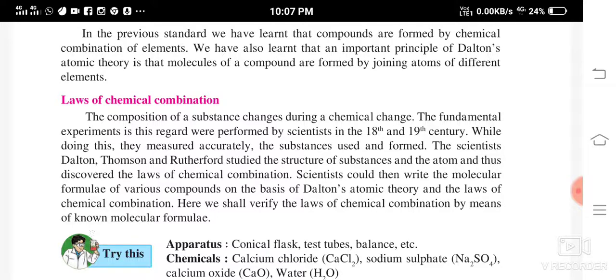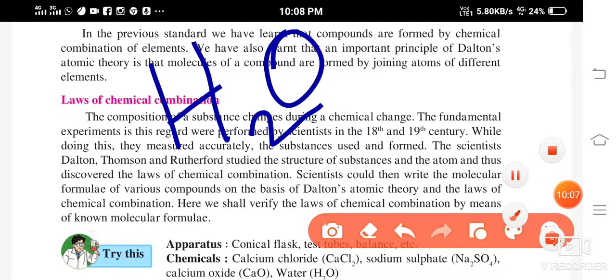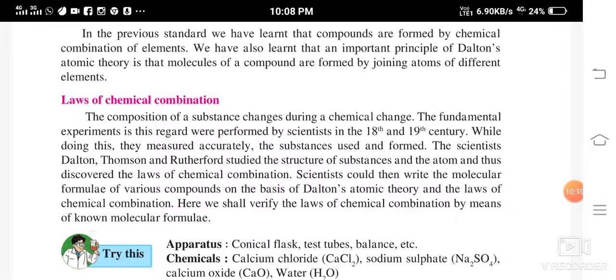So the scientists Dalton, Thomson and Rutherford studied the structure of substances and the atoms also, isn't it? You have studied this, I think, the structure of atom. So scientists could then write the molecular formulae of various compounds. For example, water, I told you, is H2O, right? Like this they could write the molecular formulae of all the compounds.